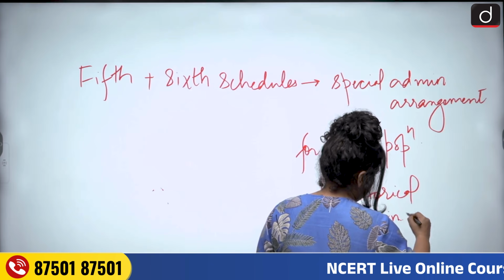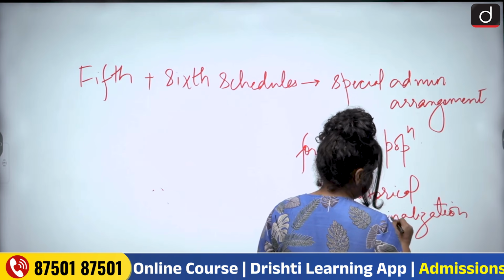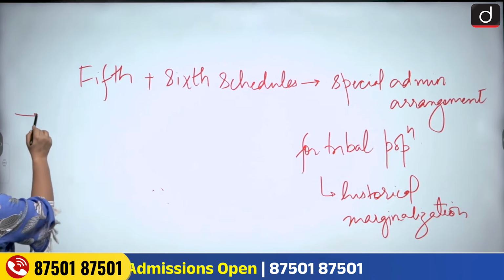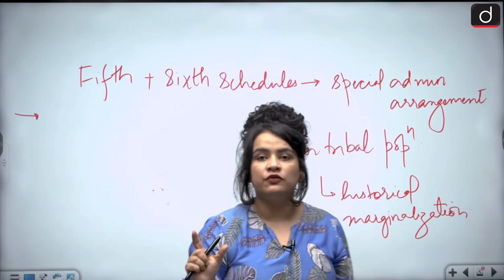Now, how are the two schedules different? The 5th schedule deals with the tribal population in states not from the northeast.